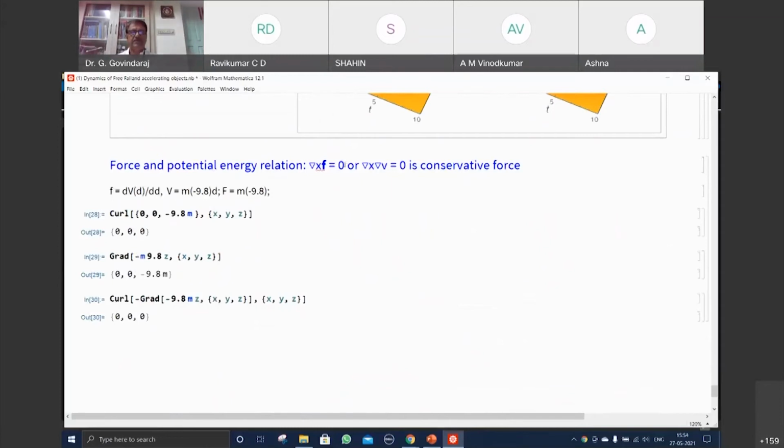Del cross F equal to 0. If that happens, then we call it a conservative force. And when this conservative force is there, the gradient of the potential becomes equal to 0. This is an important thing that can be learned and it can be proved for various situations. And if you are good with the mathematics, we can very easily cross-check whether these are conservative forces or not.